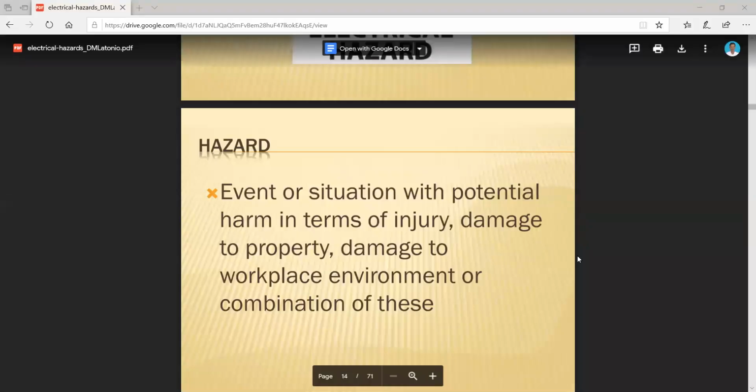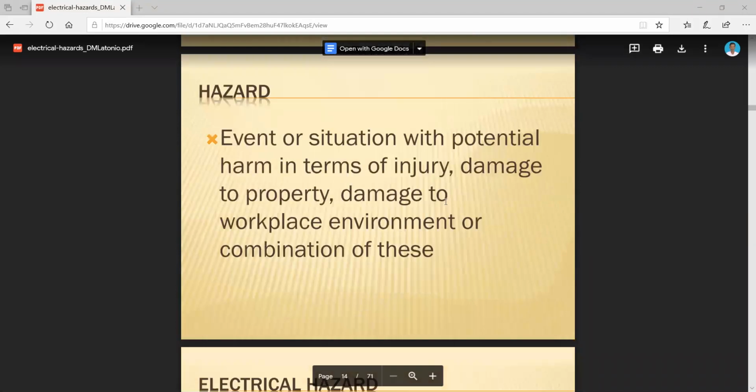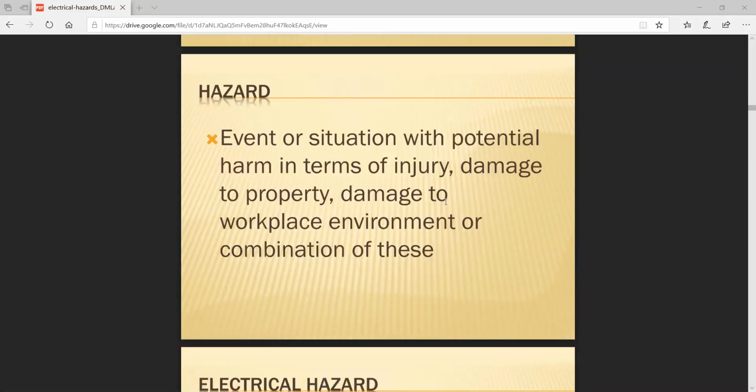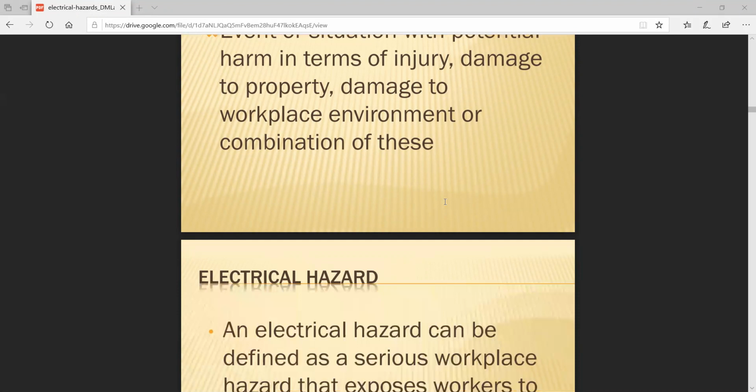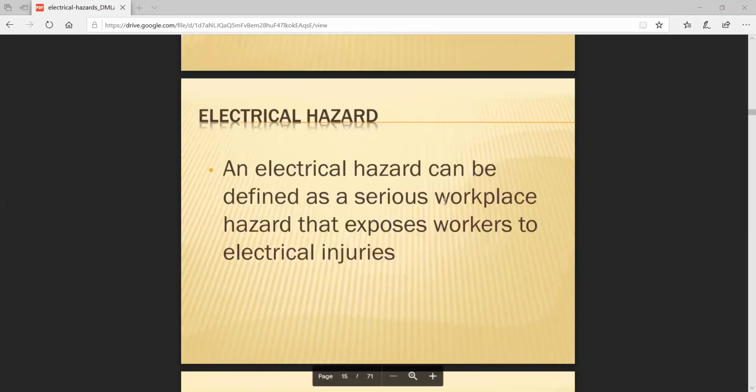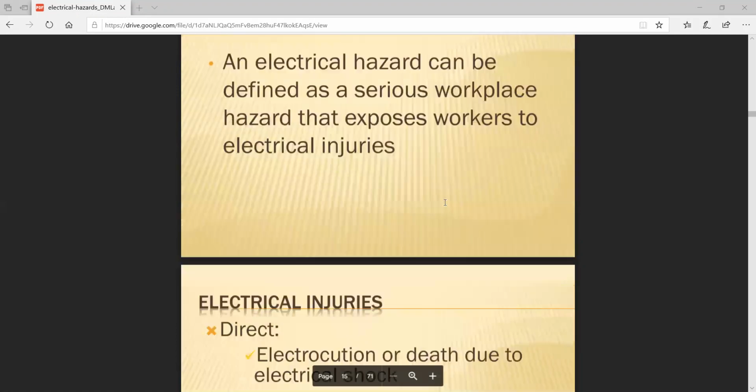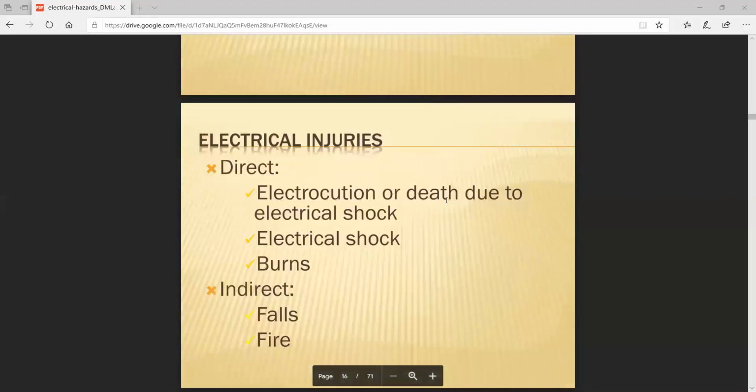If we consider this diagram, we see that electrical hazards are the unwanted disturbance on a power system, with fire accidents in terms of injury, damage to property or damage to the workplace environment. It is the concept of electrical hazards. Electrical hazards can be defined as serious workplace hazards that expose workers to electrical injuries. How is this electrical hazard happening? In two methods.